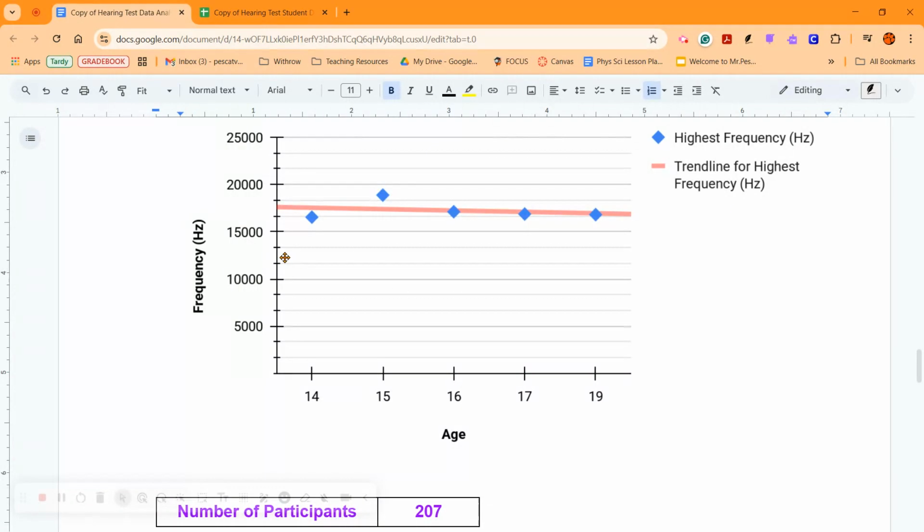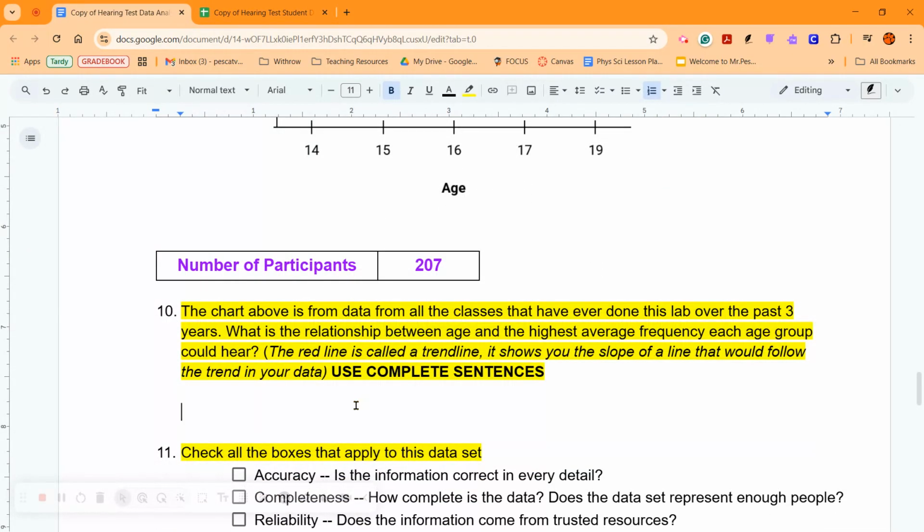If you're going to look in really close, you can see, like, if you were to put a race car on here, or a ball, it would roll slightly this way. So it's getting a little bit worse, just a little bit, but not enough to really tell. Talk about that here.